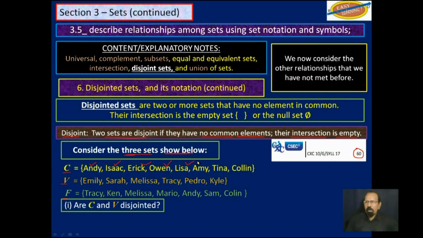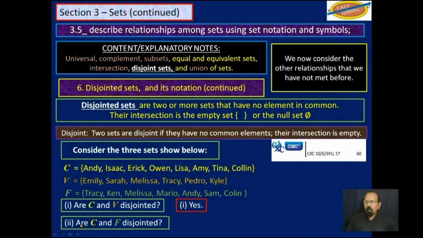No. Amy is up there. Do we have Amy down here? No. Tina is there. Do we have Tina in the volleyball? No. Colin for cricket? Colin in volleyball? No. So the answer to this question, are C and V disjointed? The answer is yes, because there is no element common to C and V.